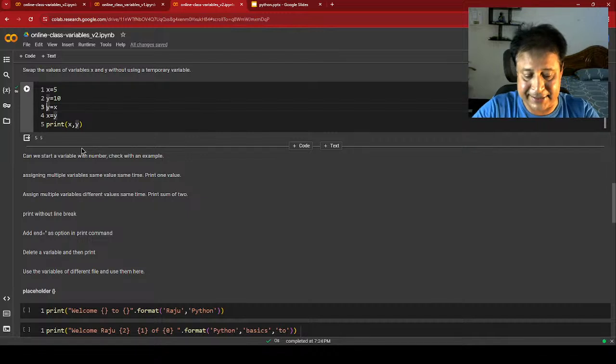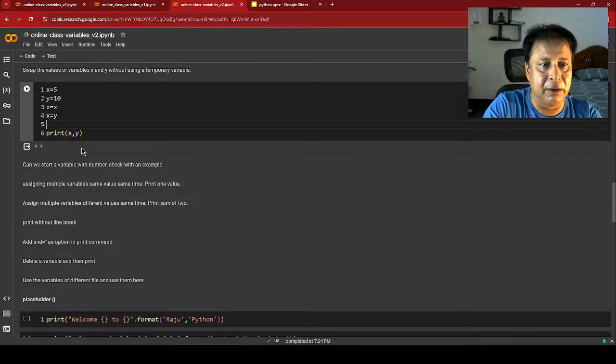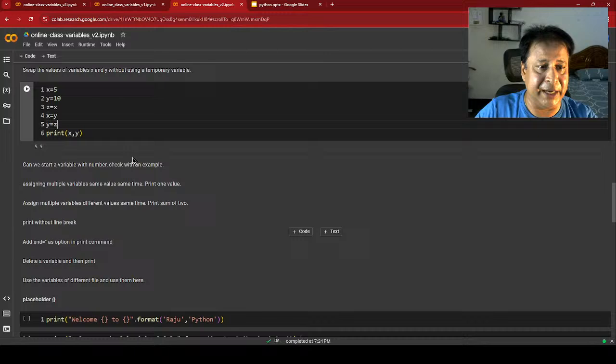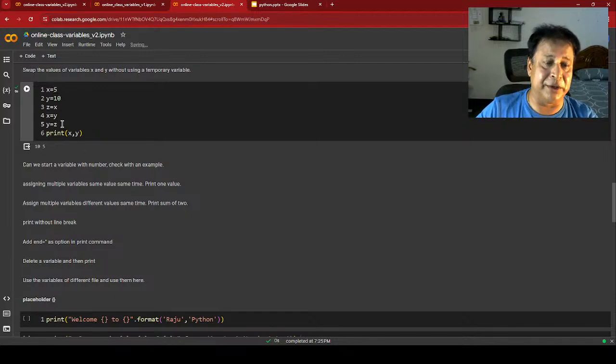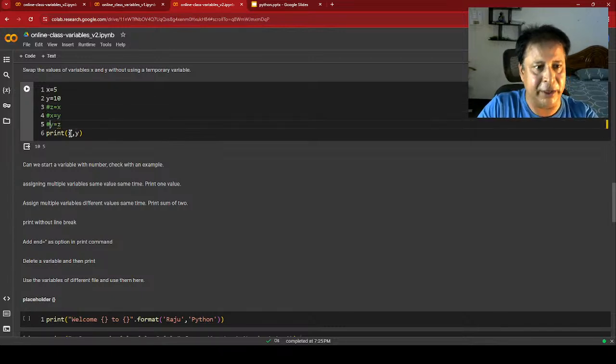So what is the way? z you have to use. z equal to x. Now x takes the y value, then y equal to z. Here I am using a temporary variable, so I am printing it. Now you can see 10 and 5, whereas x initially was 5, y was 10, now it is 10 and 5. But I am not permitted to use a temporary variable. So what I am going to do, let me just comment these lines. Once I am commenting, this line is not executed.